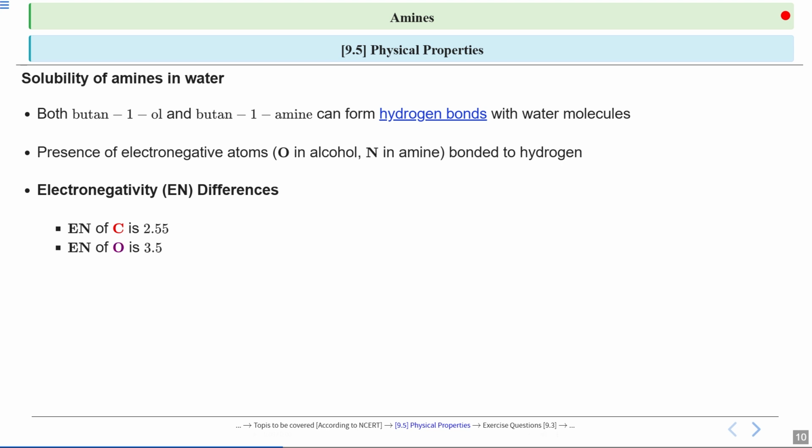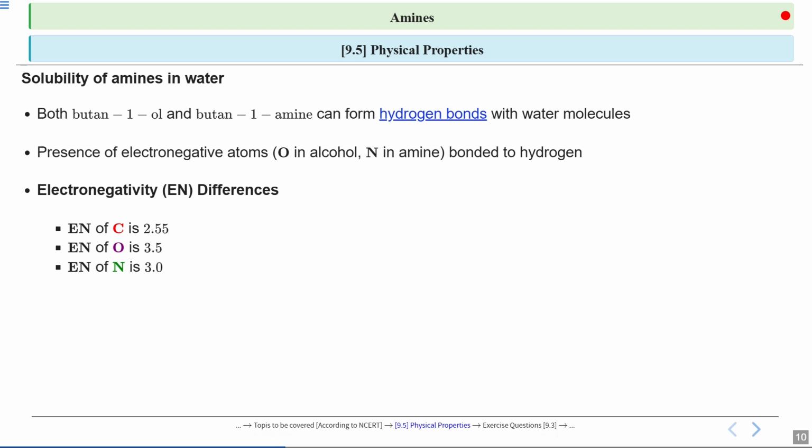Next, the electronegativity of oxygen is 3.5, which is quite high. This means that in an OH bond, like in butan-1-ol, oxygen pulls electrons strongly towards itself, making the bond very polar. This strong polarity helps butan-1-ol form stronger hydrogen bonds with water.